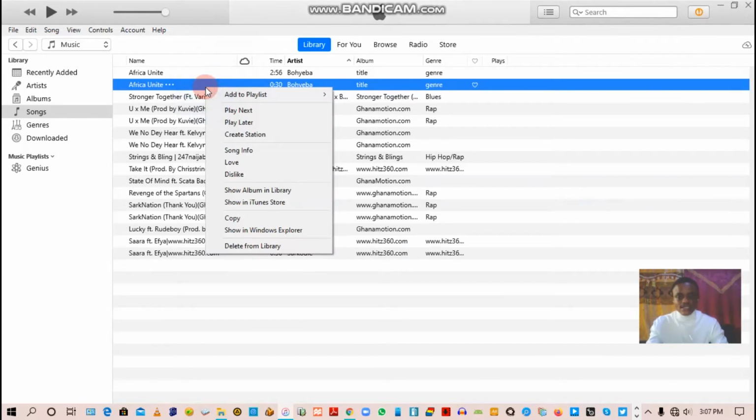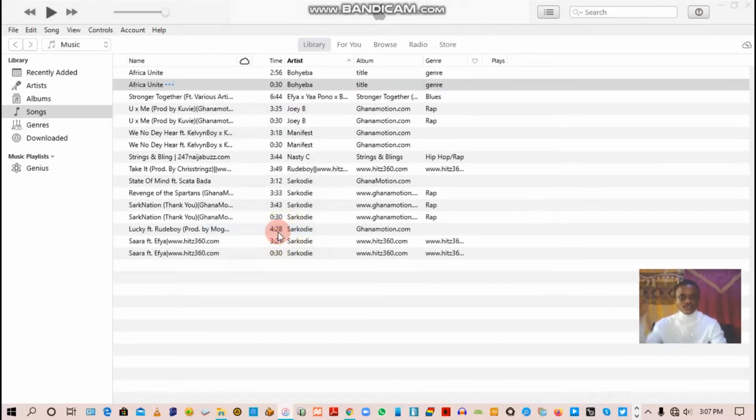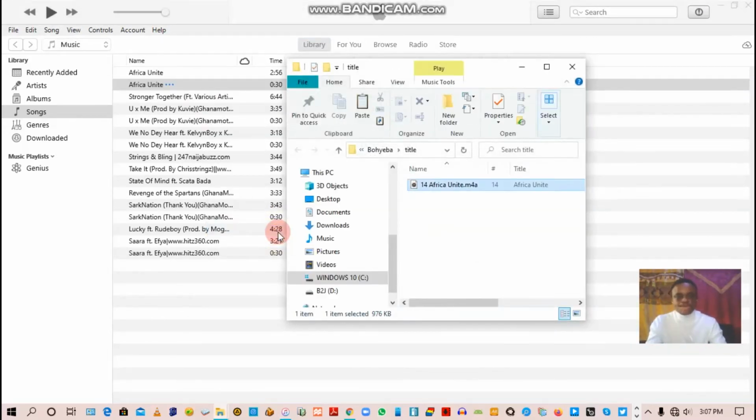Next, you right click again, then you go to Show in Windows Explorer and click on it. This is how it comes up. As you can see, it's M4A. On iPhone, ringtones take the M4R extension, so you just have to change the extension.